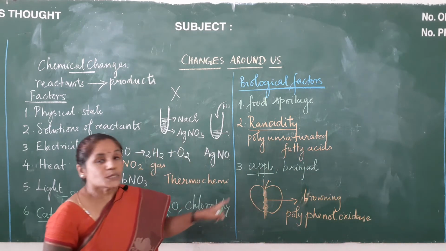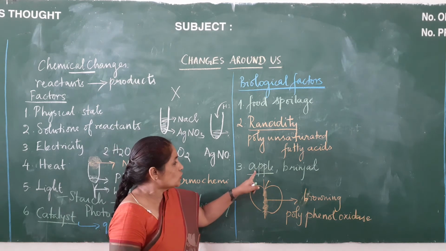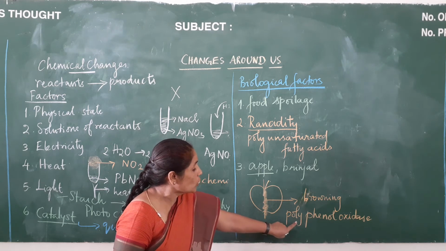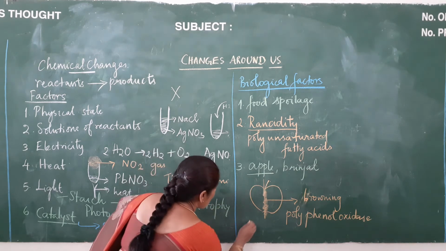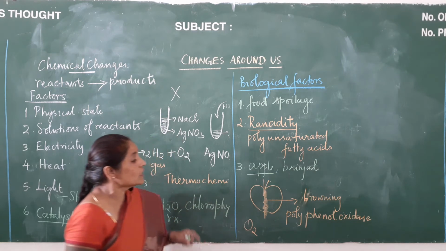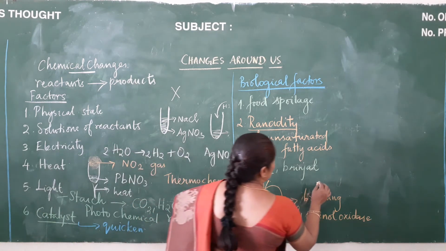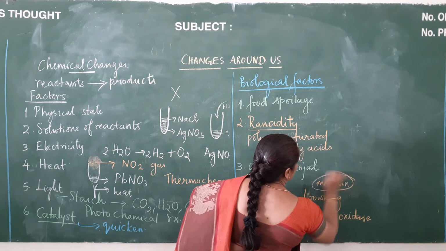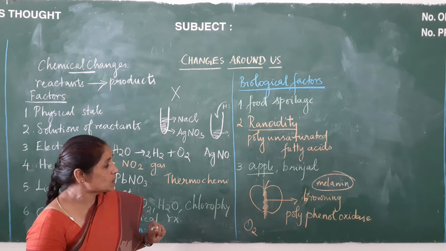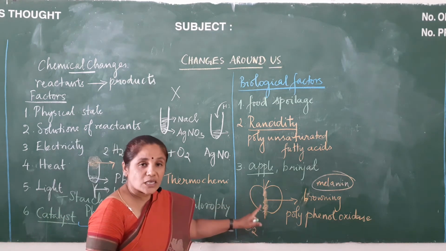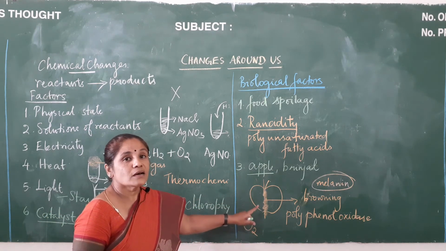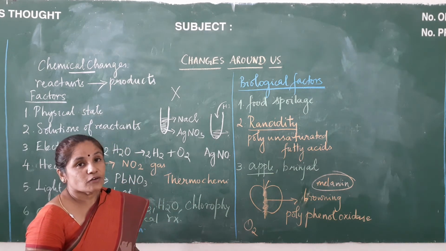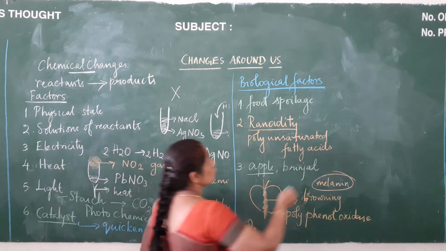Polyphenol oxidase is present especially in certain vegetables and in certain fruits. Because of the presence of this polyphenol oxidase, it reacts with the oxygen which is present in the atmosphere, and it results in the production of a brown colored pigment which is called melanin. Because of the melanin, it turns brown, and such reactions are called catalytic biochemical reactions, and these are the biological factors which are affected by chemical changes.